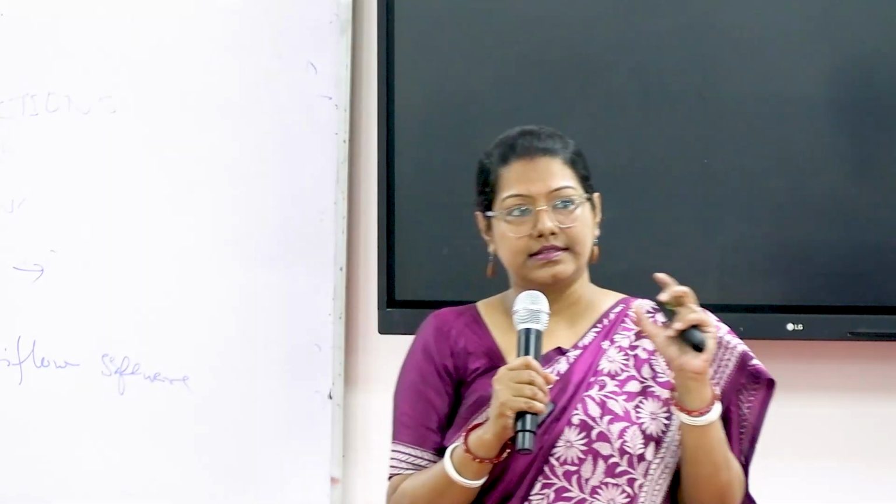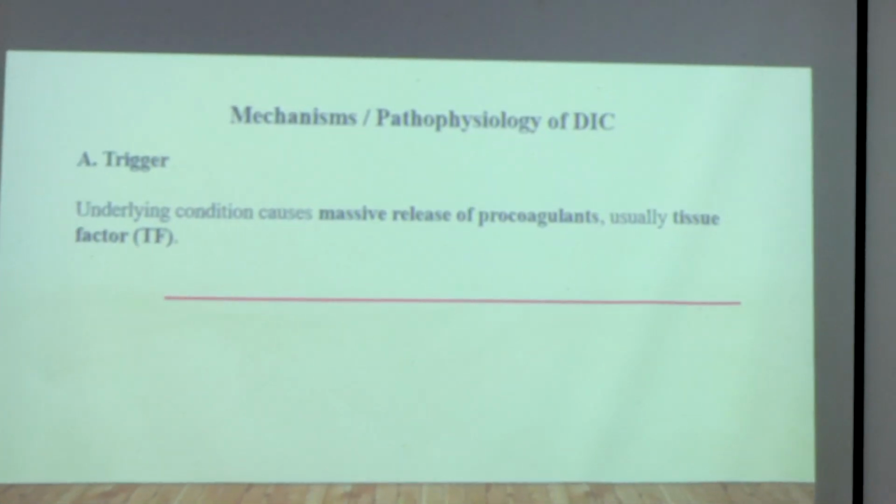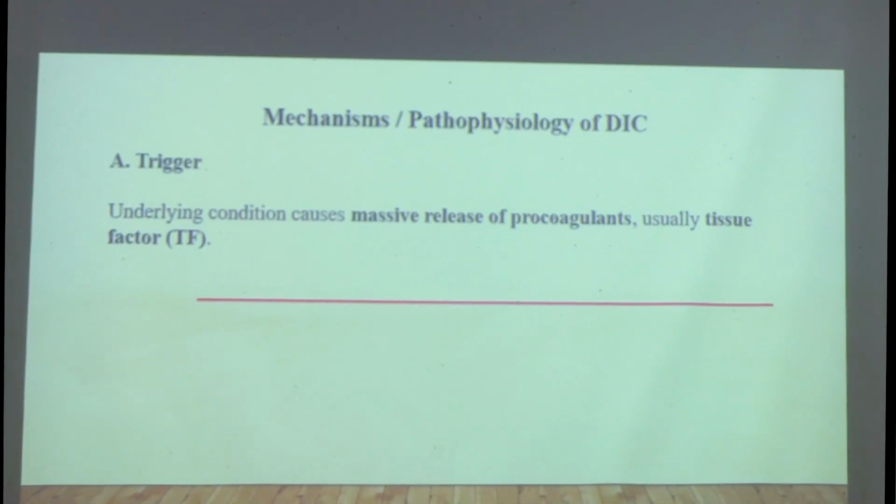Let's say in adenocarcinoma, there are some abnormal malignant cells. Those malignant cells will release tissue factor. In a pregnant woman, from placental abruption or from a dead fetus, again procoagulant will get secreted. So this is the first step: release of procoagulant, most commonly tissue factor.